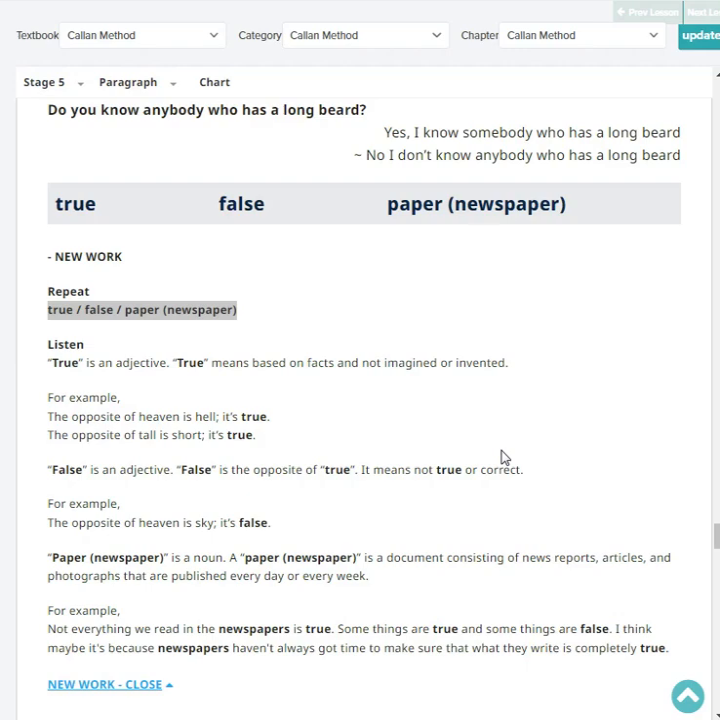False is an adjective as well. False is the opposite of true. It means not true or correct. For example, the opposite of heaven is sky. It's false. Paper or newspaper is a noun.